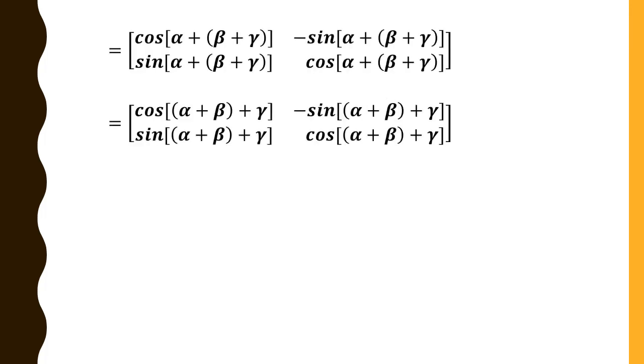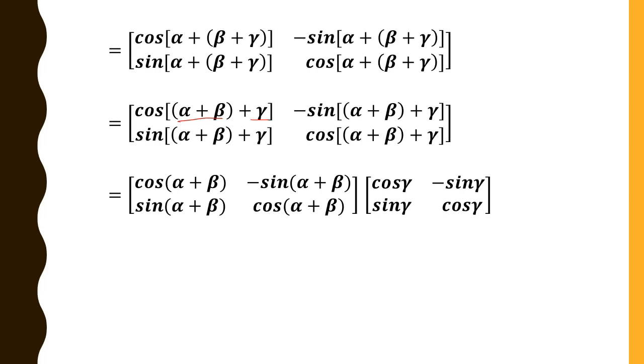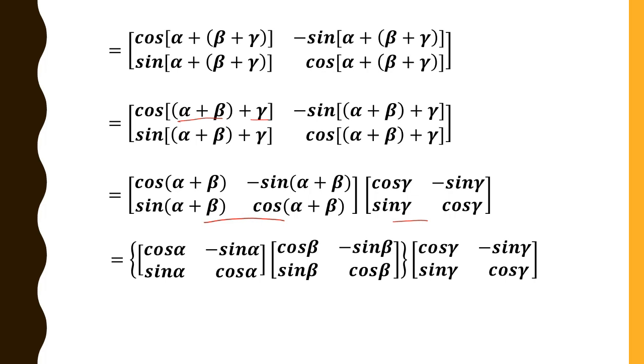Since alpha, beta, gamma are real numbers, they satisfy the associative law. Therefore, alpha plus of beta plus gamma can be written as alpha plus beta plus gamma. Therefore, again we can split this into two matrices, that is cos of alpha plus beta, minus sin of alpha plus beta, sin of alpha plus beta, cos of alpha plus beta, and this is cos gamma, minus sin gamma, sin gamma, cos gamma. Again, you can split this into two matrices, that is cos alpha, minus sin alpha, sin alpha, cos alpha, and cos beta, minus sin beta, sin beta, cos beta, and this we shall write as it is, and this is nothing but matrix A and this is matrix B.